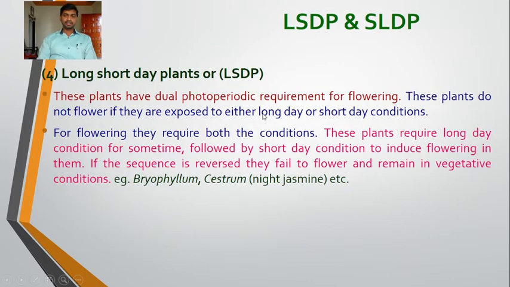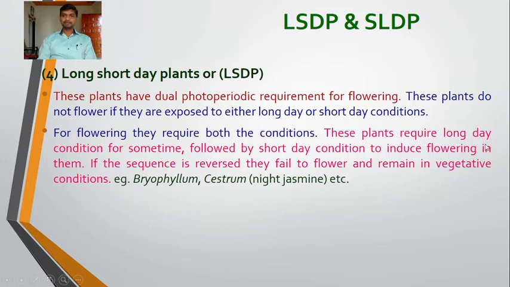Long short day plants, LSDP. These plants have dual photoperiodic requirement for flowering. These plants do not flower if they are exposed to either long day or short day condition. Dual means both photoperiodic requirements, long day and short day. They require both the conditions for flowering.